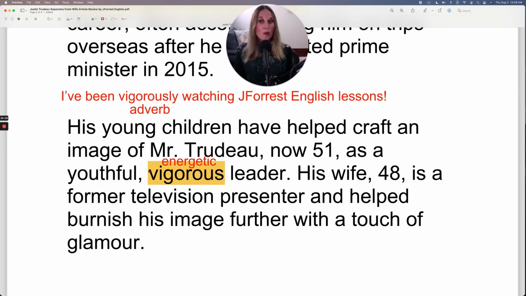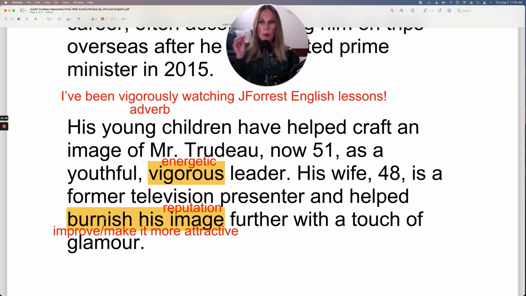As a youthful, vigorous leader, his wife, 48, is a former television presenter and helped burnish his image further with a touch of glamour. Let's look at burnish his image. Burnish is a verb. Remember it as this expression, burnish one's image or burnish one's reputation. And that simply means to improve.